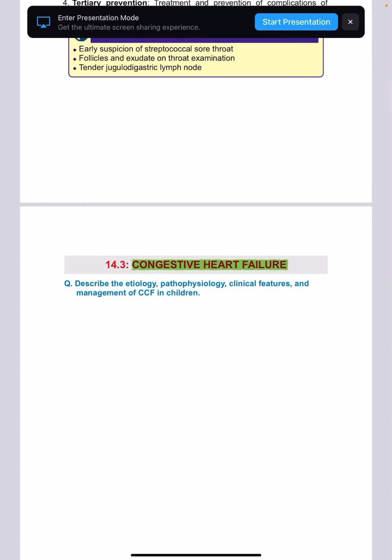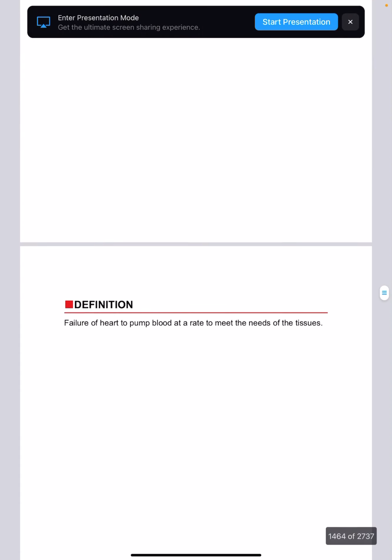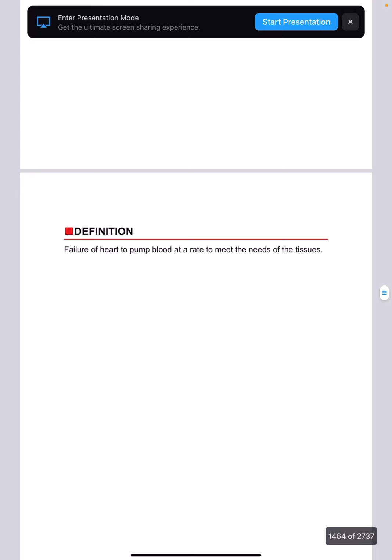Our next topic for the day is congestive heart failure. The definition for it is failure of heart to pump blood at a rate to meet the needs of the tissue. What this actually means is, if the tissue needs 10 amount of blood, the heart is only able to pump 7. You know what I mean? So it is the failure of heart, it cannot pump 10.